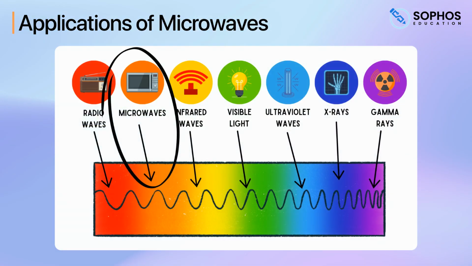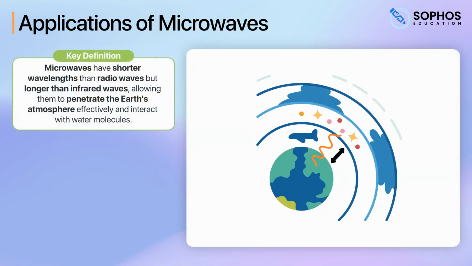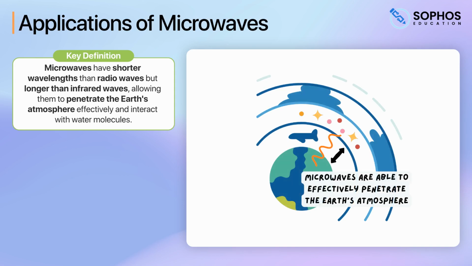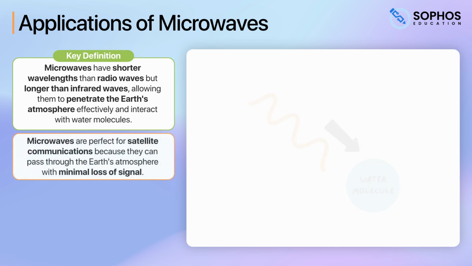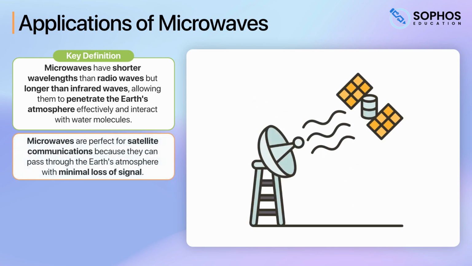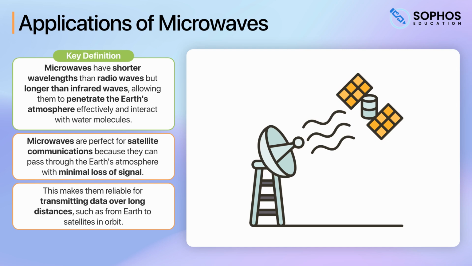Moving on, we have microwaves. These have shorter wavelengths than radio waves but longer than infrared waves, allowing them to penetrate the Earth's atmosphere effectively and interact with water molecules. Microwaves are perfect for satellite communications because they can pass through the Earth's atmosphere with minimal loss of signal. This makes them reliable for transmitting data over long distances, such as from Earth to satellites in orbit.